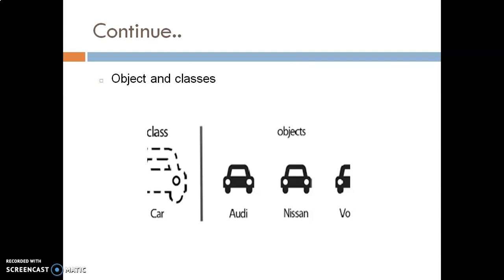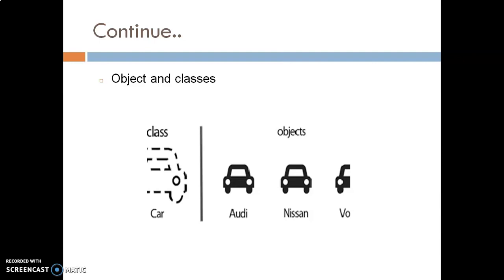For example, when I am talking about a class named car, here Audi, Nissan, Volvo, these all are examples of objects. As they have the same data type, they belong to the class named car. Similarly, suppose there are 70 students in a class, then 70 objects belong to that particular class. Suppose the name of the class is 19CE1 or 19CE2, then the whole class belongs to that particular class. Whole class, I mean to say the whole number of objects.